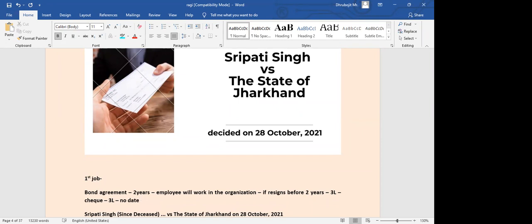You need to issue a check, the amount will be mentioned as 3 lakhs, you put your signature, and you deposit this check with the company. In that case, the candidate will think twice before signing this bond agreement, and think 5 times before resigning before completion of 2 years, right?